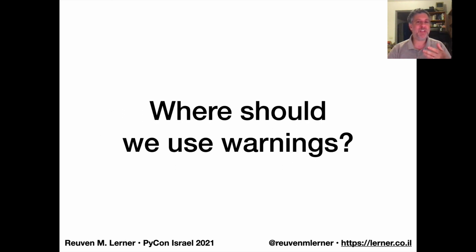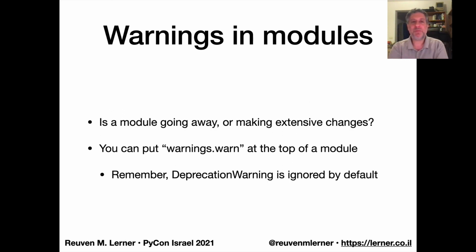But one question remains, which is, where should we use warnings? Where should we be warning our users? So one place is wherever you're going to be making extensive API changes. Is a module going away? Are its functions making extensive changes? You can put warnings.warn at the top of a module. Remember that when you import a module, the module is actually going to be executed. And so you can put in warnings.